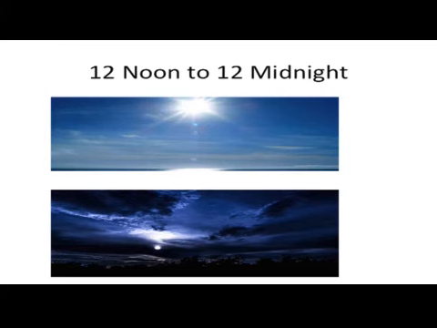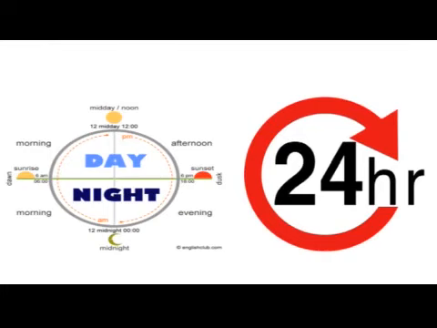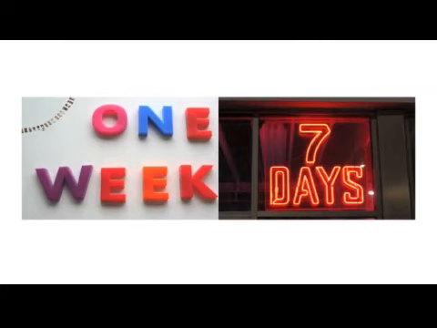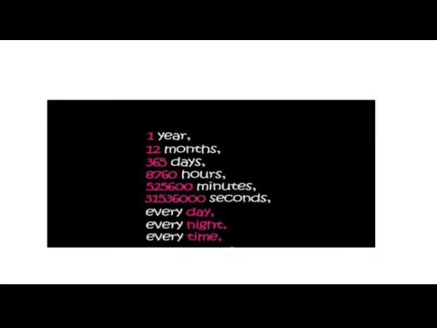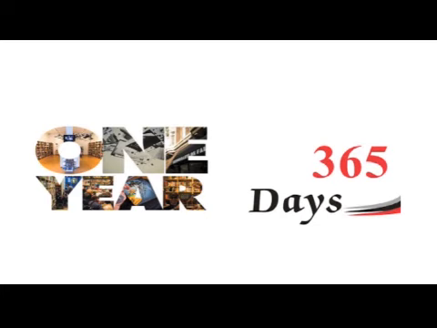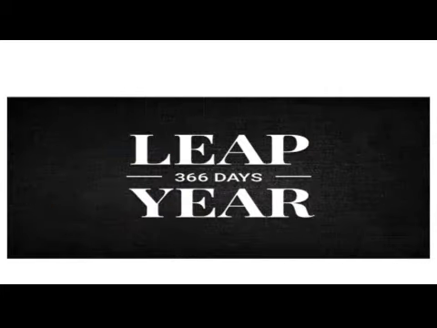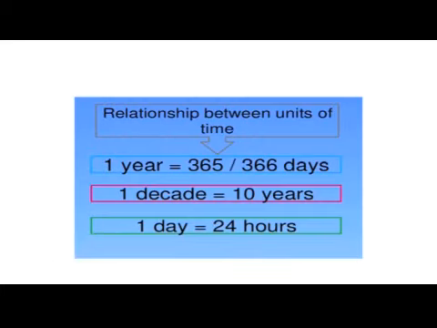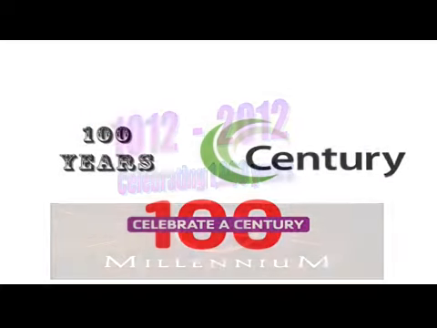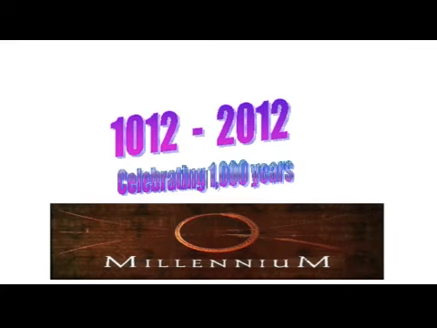And also we have seen 12 midnight to 12 noon is forenoon, 12 noon to 12 midnight is afternoon, 12 hours in forenoon and 12 hours in afternoon together give 24 hours of railway timings. 1 day is equal to 24 hours, 1 week is equal to 7 days, 1 year is equal to 12 months, 1 year is equal to 365 days, 1 leap year is equal to 366 days, and also 10 years can be considered as 1 decade, 100 years as 1 century, 1000 years as 1 millennium.